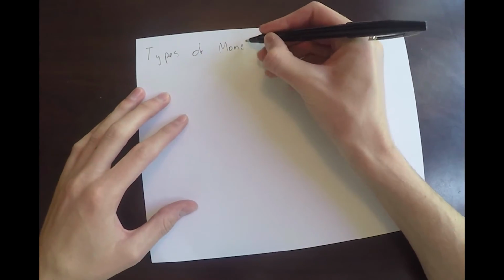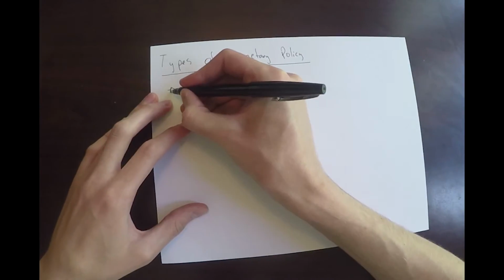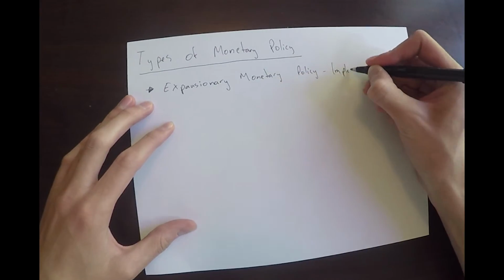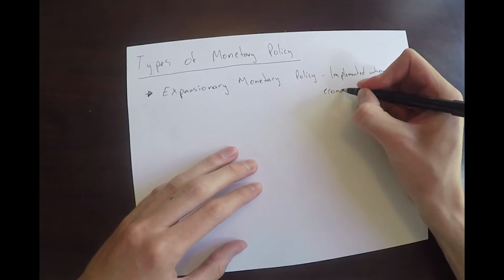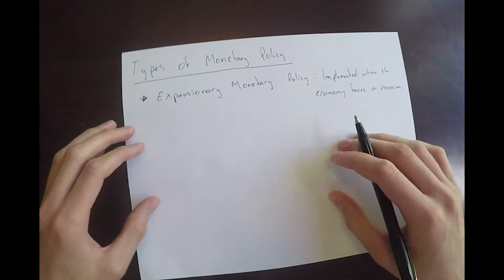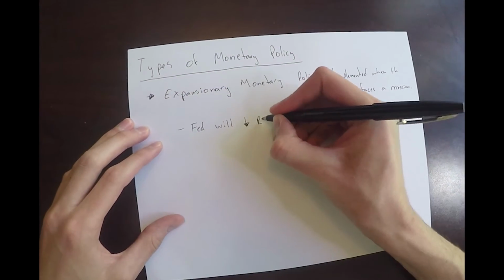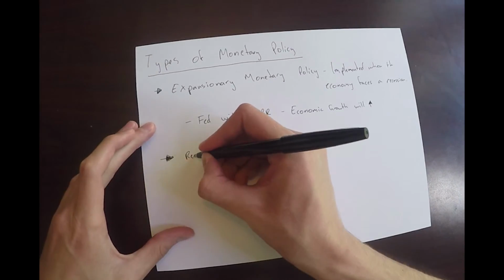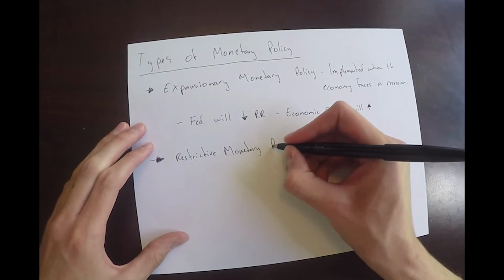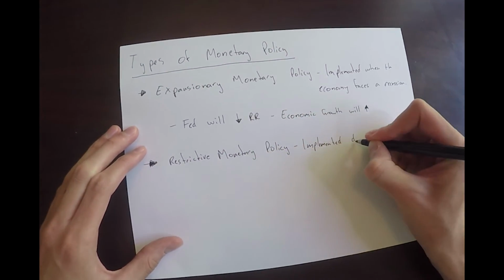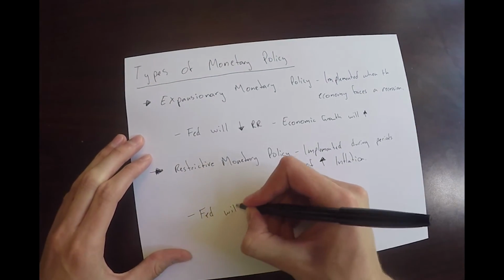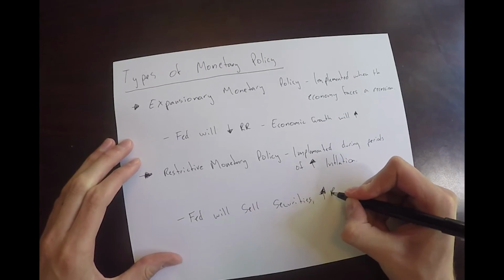There are 2 types of monetary policy, expansionary and restrictive. Expansionary monetary policy is implemented when the economy faces a recession. In expansionary monetary policy, the Fed will lower the reserve ratio and the economic growth will pick back up. Restrictive monetary policy is implemented during periods of rising inflation. The Fed will sell securities, increase the reserve ratio, and raise the discount rate.